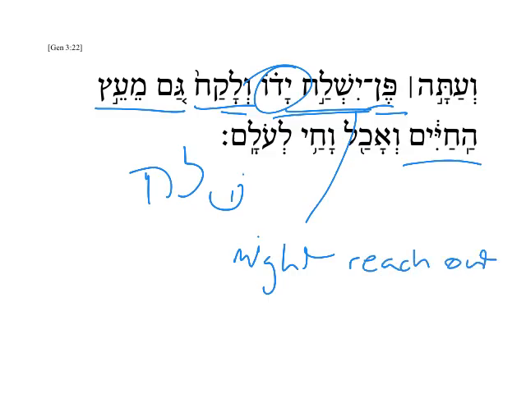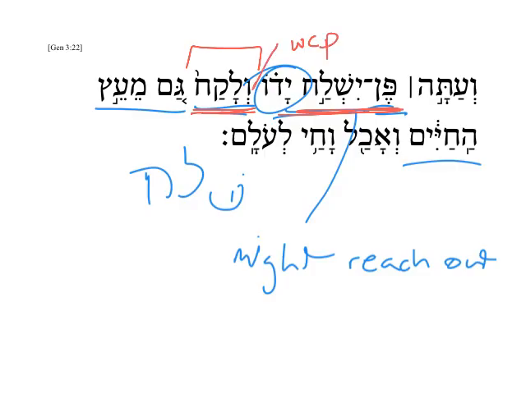And so to prevent that possibility, because it's hypothetical, it hasn't happened yet, therefore he's going to need to be kicked out of the garden. And one other thing to take notice of here, we have the imperfect, but it's hypothetical. Otherwise he will reach out his hand. And then this continues the idea. And he would, or he might, or he could take. So here we have the vav consecutive perfect.